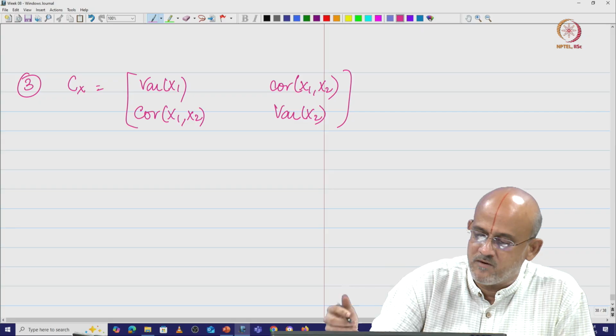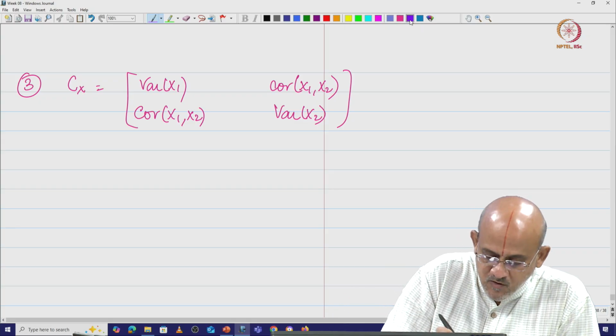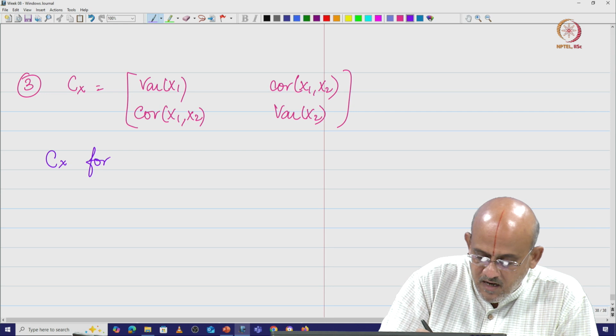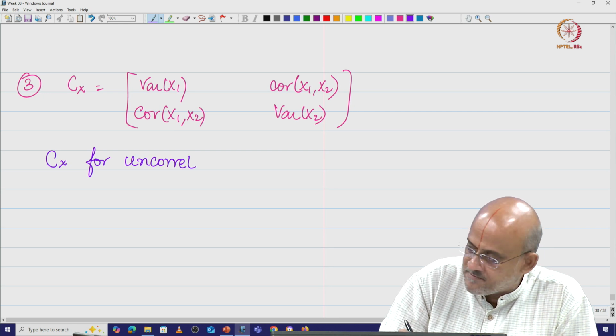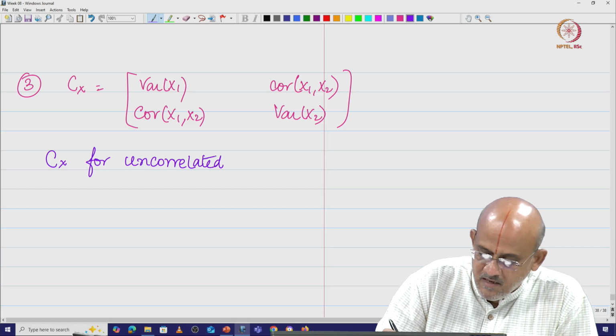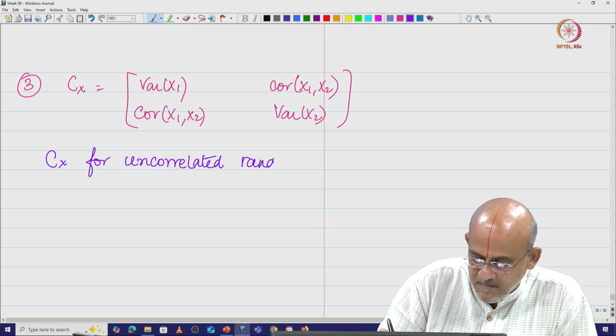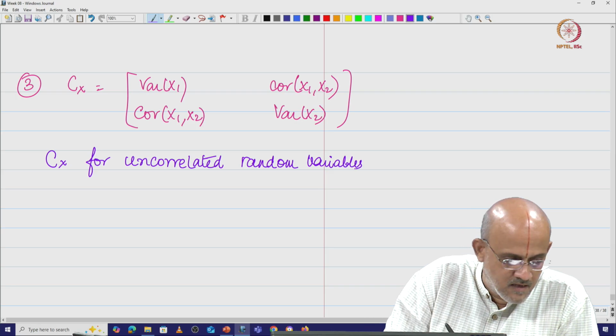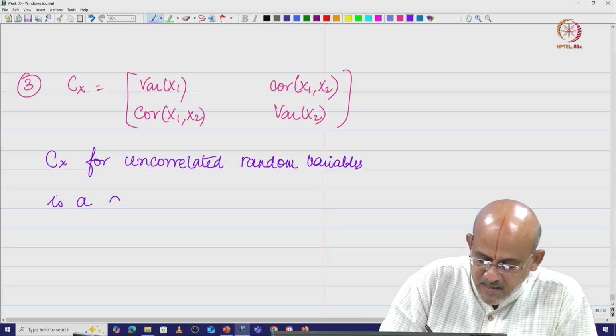So, Cx for uncorrelated random variables is a diagonal matrix.